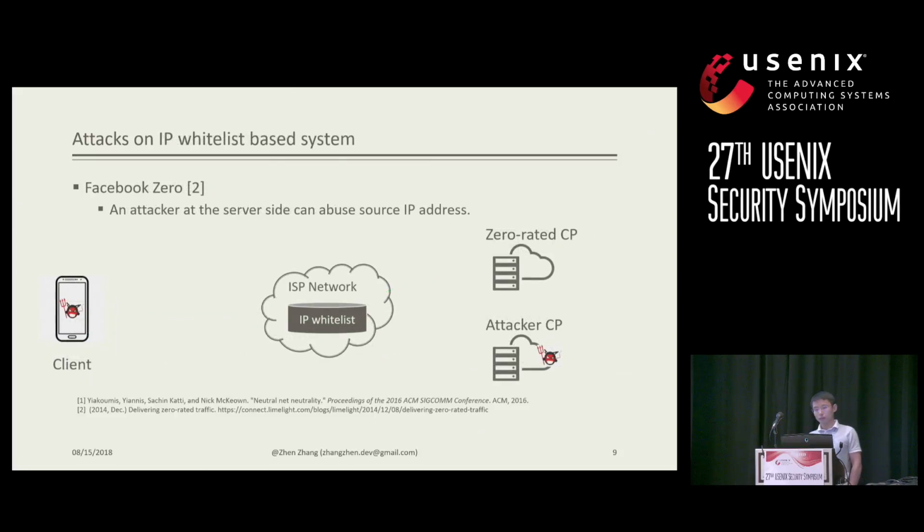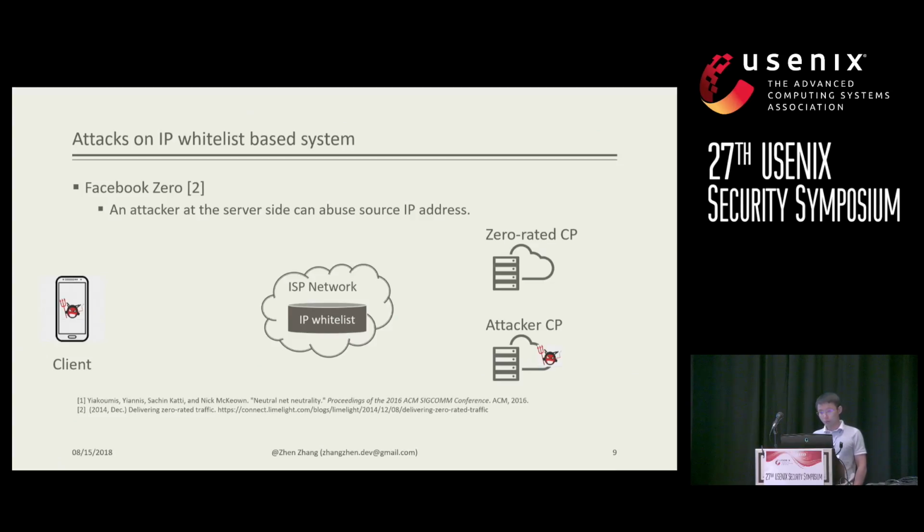Next, in the IP whitelist-based method, Facebook Zero is one example. In this method, there is an IP whitelist inside the ISP network side. So the ISP can differentiate the response packet based on the source IP address inside the response packet.